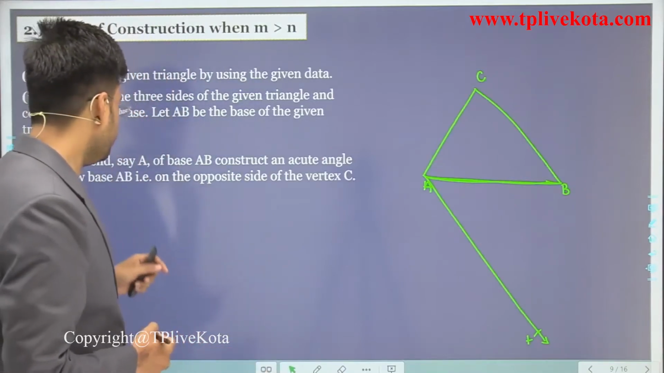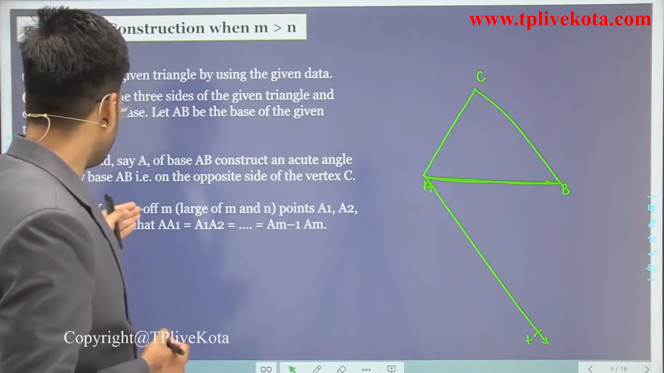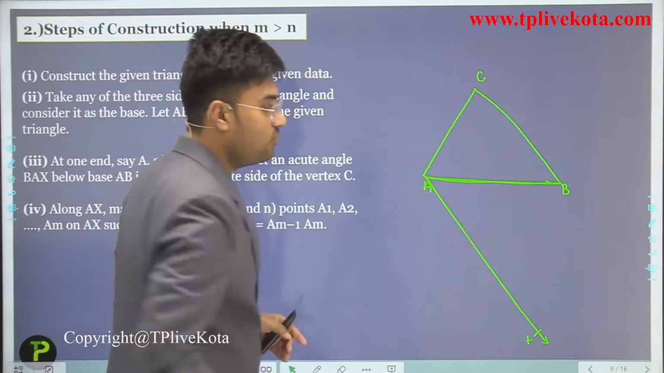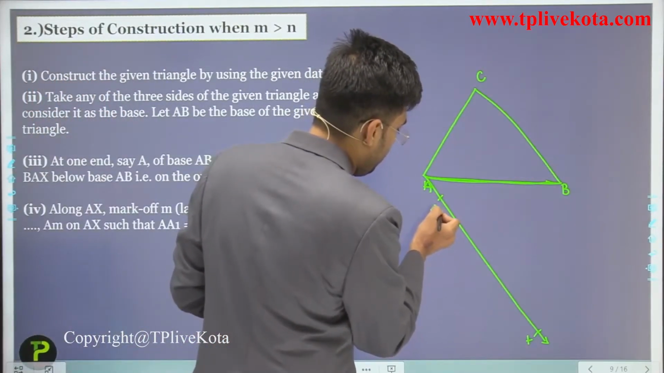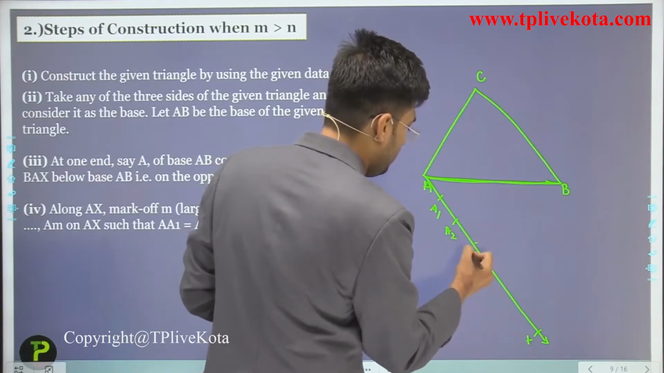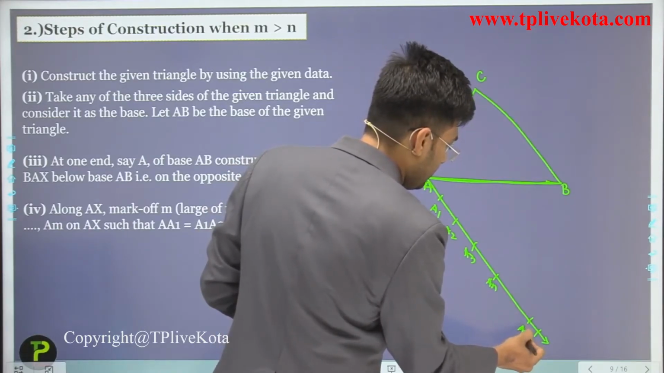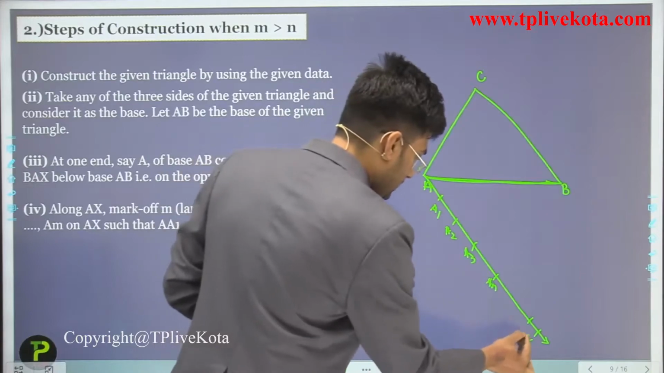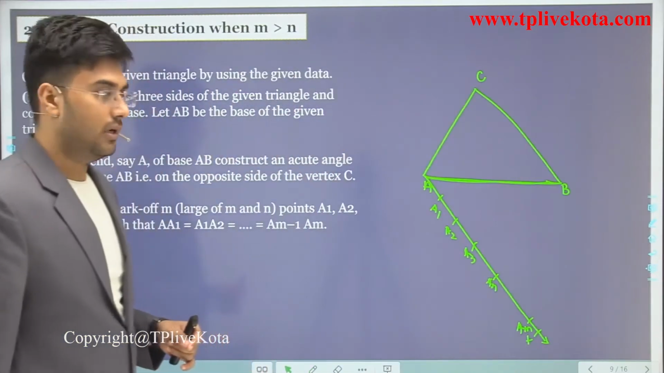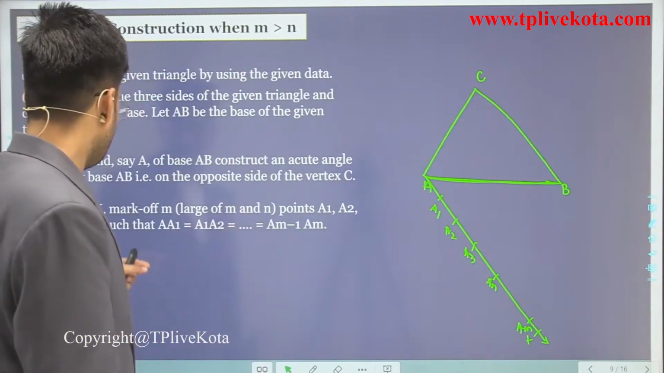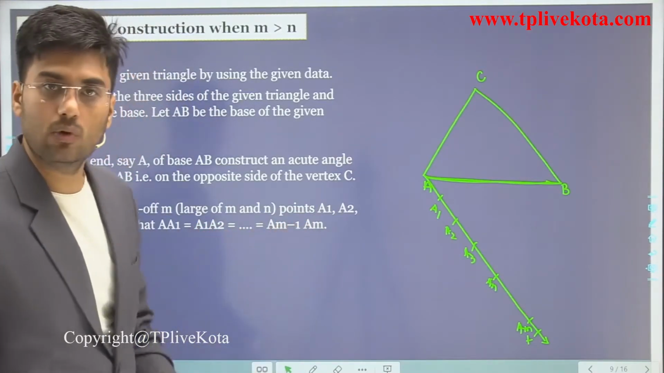Okay, now students, next step is what? Along AX mark off M points. Along AX we have to mark off M points here, because here M is greater than N. So this is A1, A2, A3, AN, and this is AM. This is AM. Clear? Now the next step is what? And these all parts are equal. A1, A2, AM minus 1, AM all are equal.